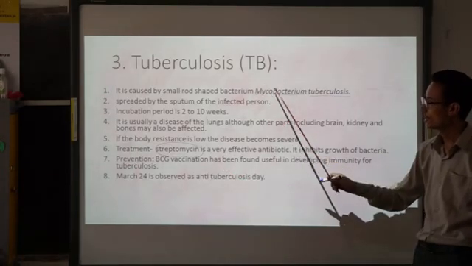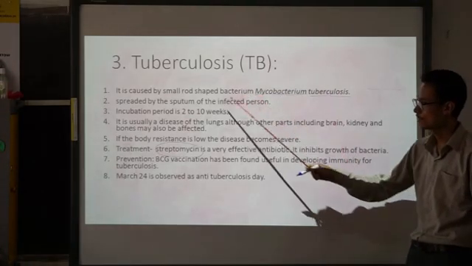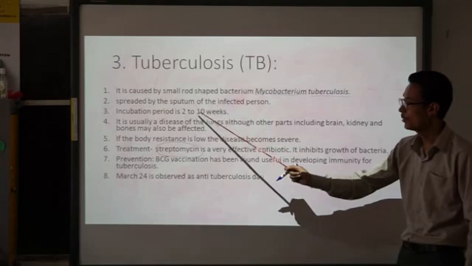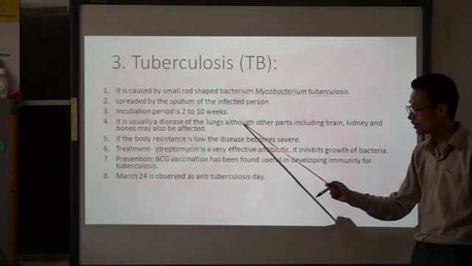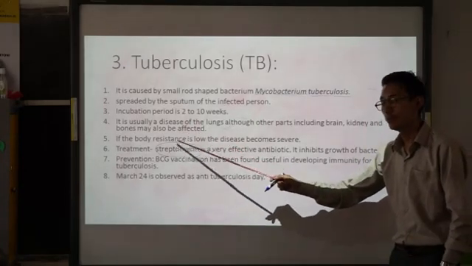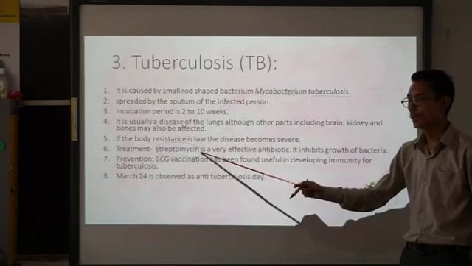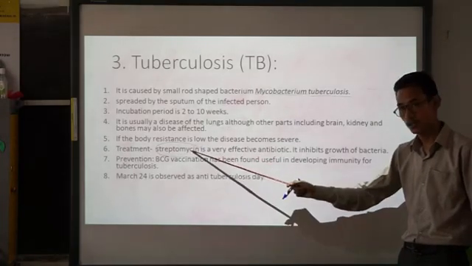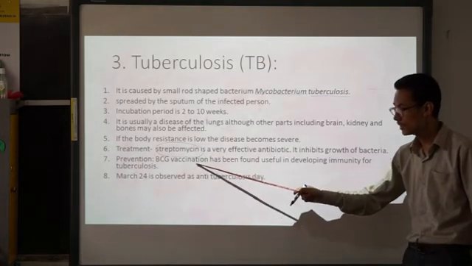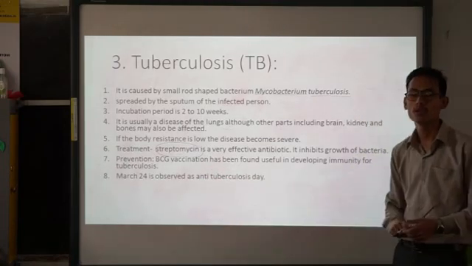So TB is caused by the rod-shaped bacterium Mycobacterium tuberculosis. It is transmitted or spread by the sputum of the infected person. The incubation period of Mycobacterium lasts how many weeks? 2 to 10 weeks. It generally infects the lungs, but other parts like the brain, kidney and bone can also get infected. If the body resistance is very poor, then it becomes very severe, very lethal. Treatment can be done with the antibiotic streptomycin, which will inhibit the growth of bacteria. Prevention can be done with BCG vaccination. March 24 is observed as Anti-Tuberculosis Day.